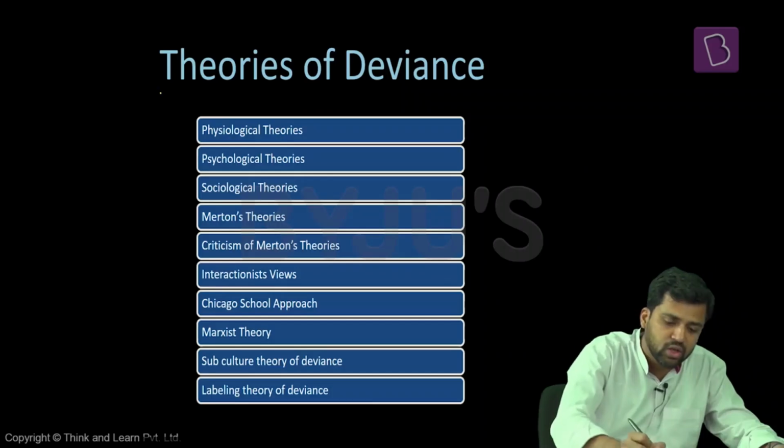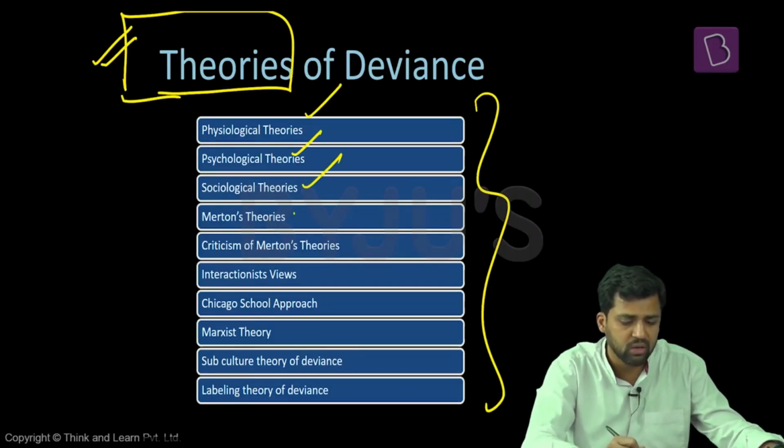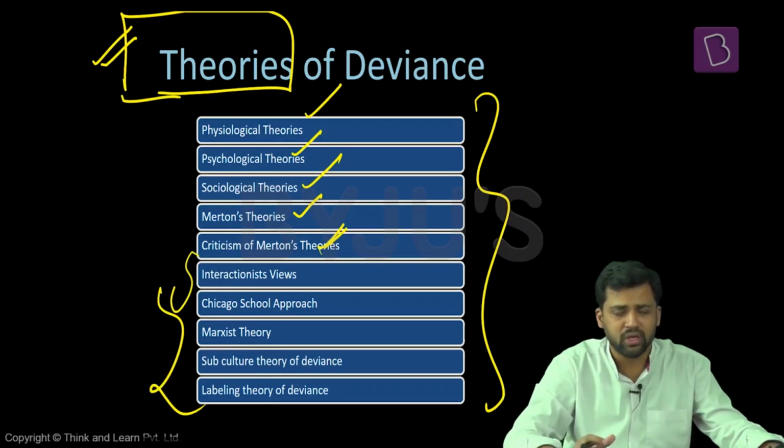Now, we will look at some of the existing theories of deviance. As you can see on the screen, there can be different theories of deviance. There are physiological theories, there are psychological theories, sociological theories. Merton has given some, has added to it. Then again, there are different criticisms of Merton's theories, and again, some more. What do interactionists, what does the Chicago school say, what does the Marxist school say? There are also subcultural theories of deviance. So what we do, we look at all these theories of deviance one by one.